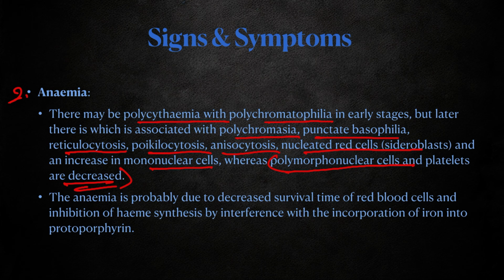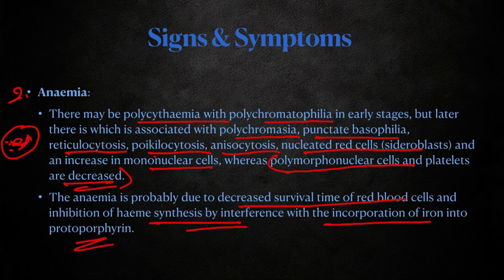So WBCs and platelets are decreased, but abnormal RBCs are present with basophilic stippling, like poikilocytosis and anisocytosis. The anemia is probably due to decreased survival time of red blood cells and inhibition of heme synthesis. Early development of RBCs is interfered with by lead, and heme synthesis is also interfered with, leading to different abnormal RBCs. Incorporation of iron is also decreased, leading to decreased porphyrin in heme, ultimately causing anemia.